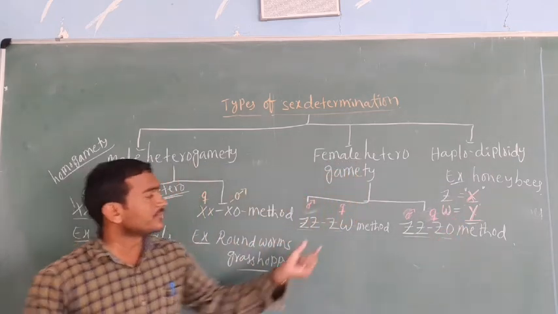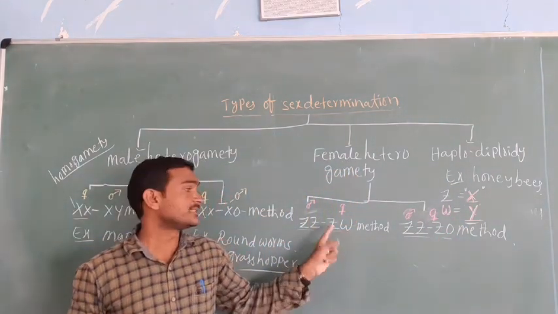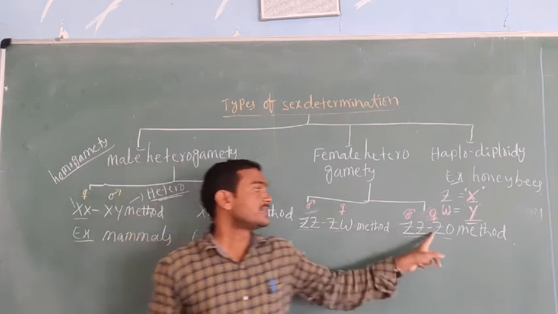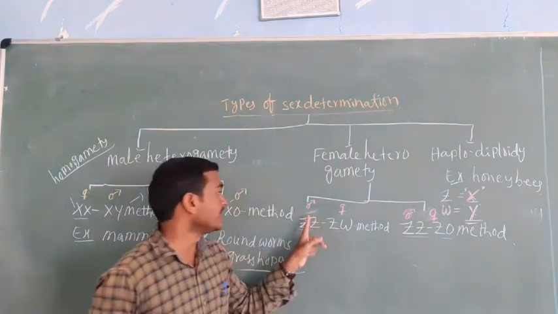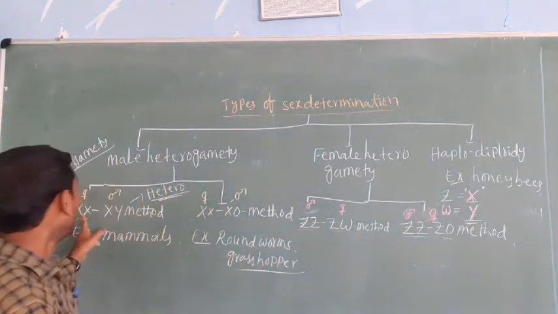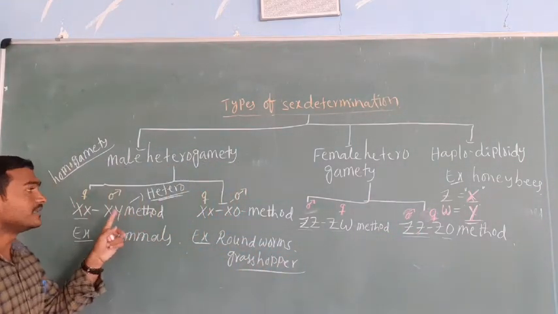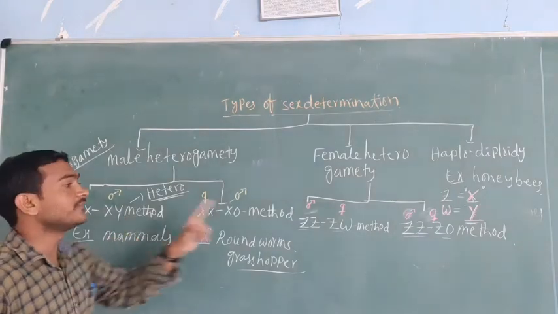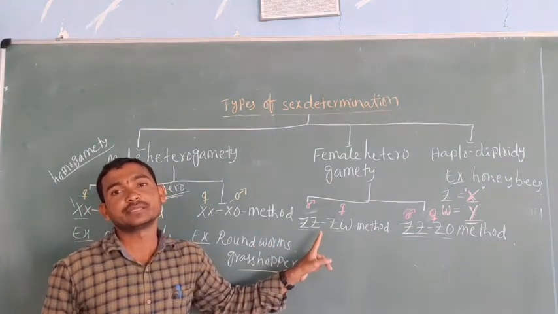So here the female is the heterogamety, the different ZW is there. The ZO is there. But in males, ZZ only is there. Here the ZZ only. But here the opposite one. Here the male is the heterogamety. Here the female is the heterogamety.